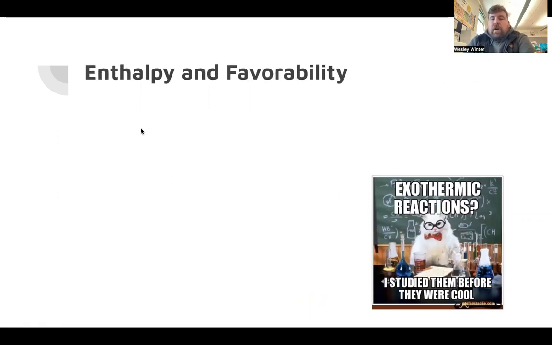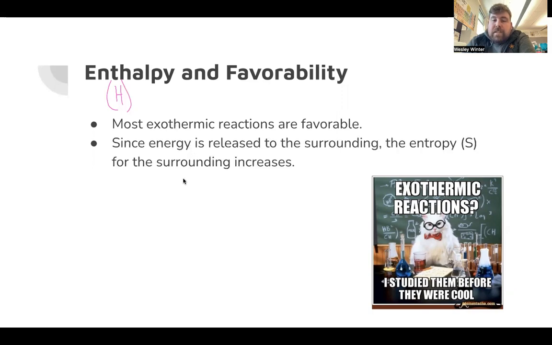So let's make all of this kind of come together. We started this unit by talking about enthalpy. Yes, enthalpy, H, not entropy, S. Enthalpy does help us understand a little bit about spontaneity and thermodynamic favorability. Most reactions are exothermic. The reason for this is because when an exothermic reaction occurs, it releases energy to the surroundings. When the particles in the surroundings are moving faster, the entropy for the surroundings goes up.